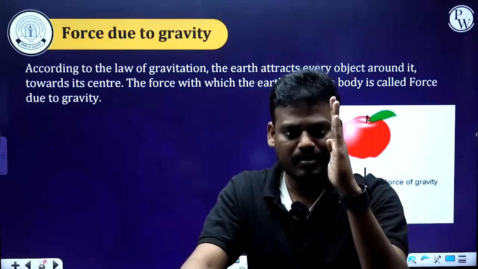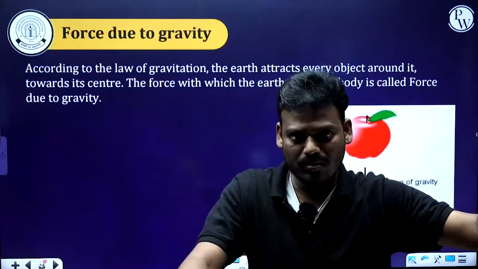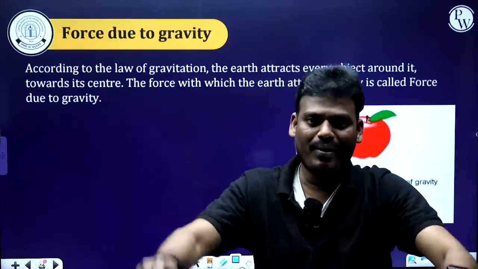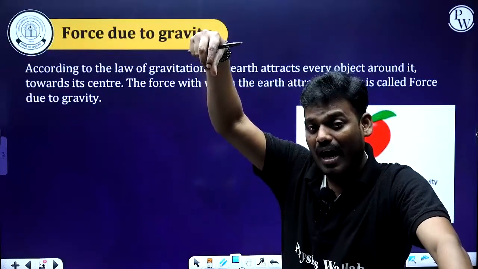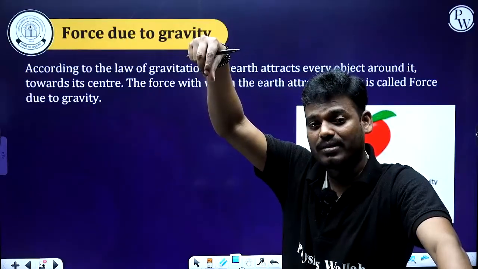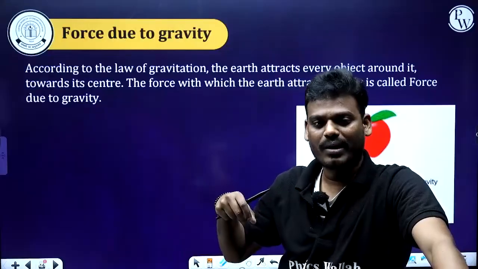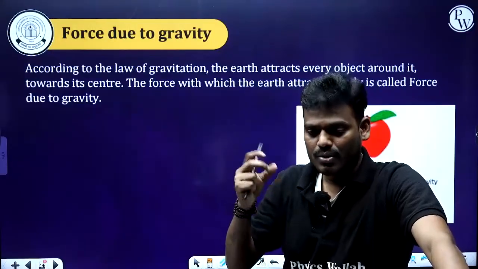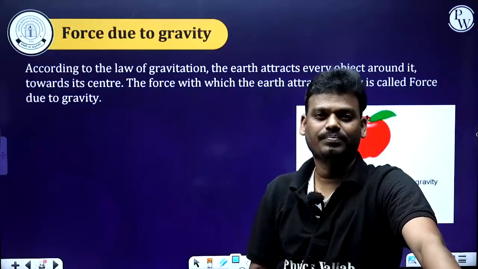So till then we consider that, and for now ignore the first case, when you throw upward. Now it is at the maximum height. After reaching maximum height, what happens? It comes to a state of rest for a fraction of a second and starts moving downward. If it is moving downward, what is the force acting on it?